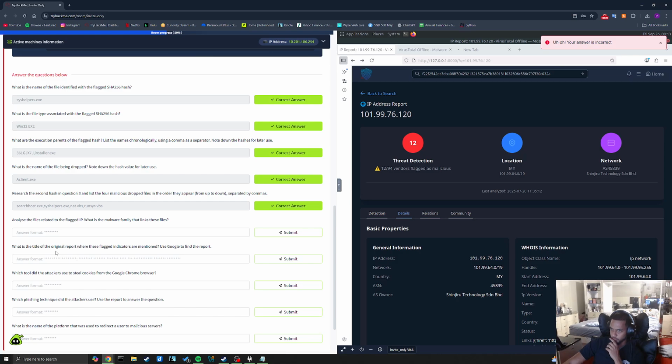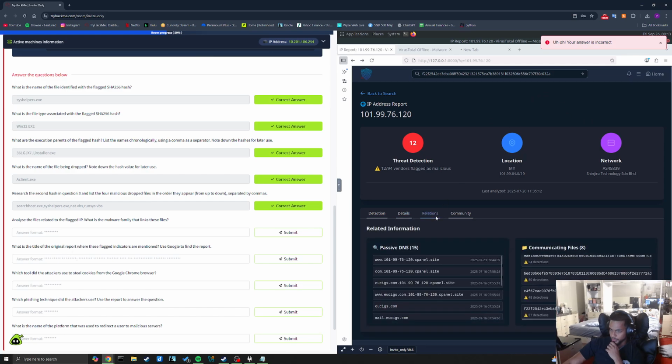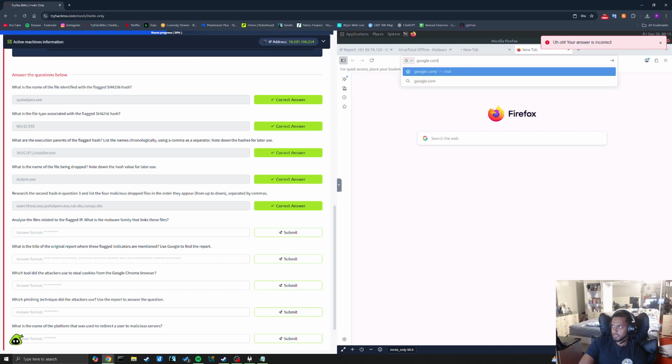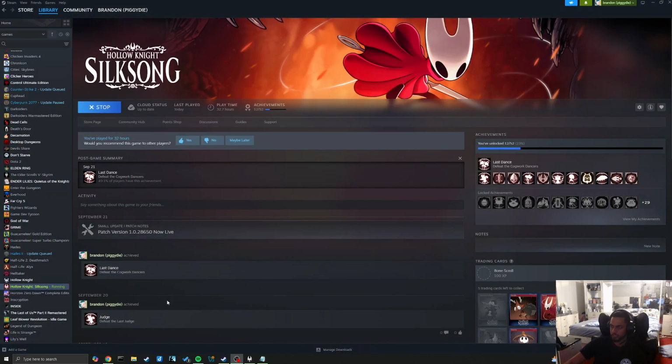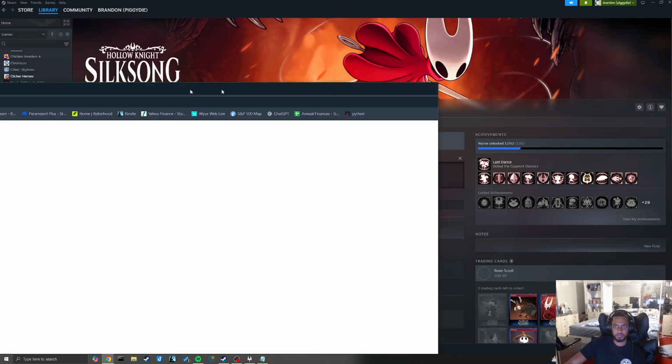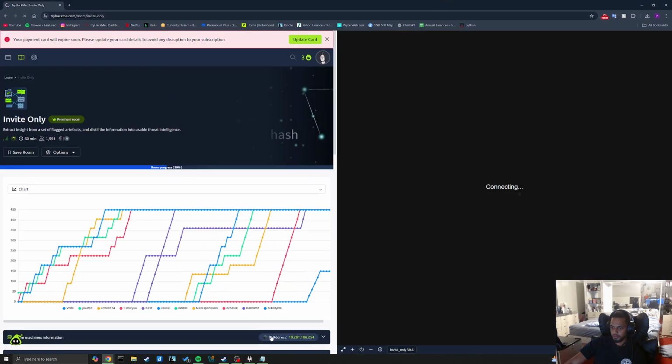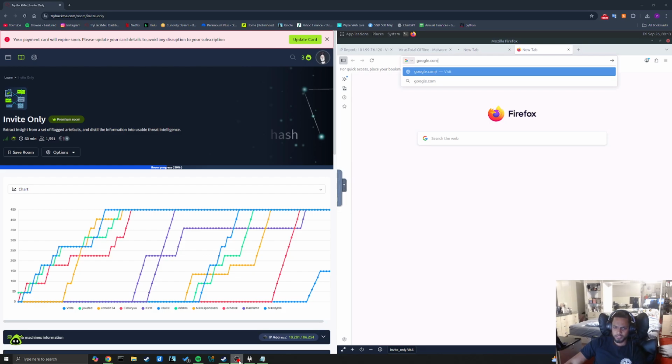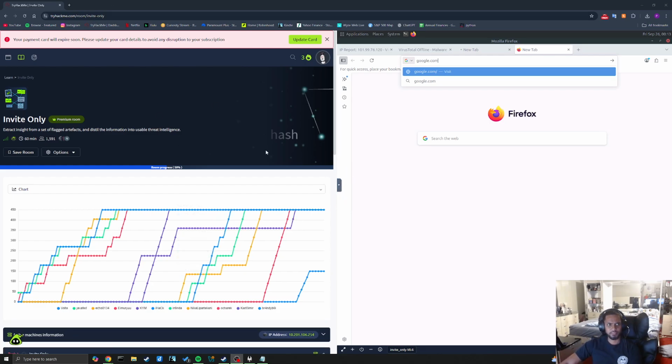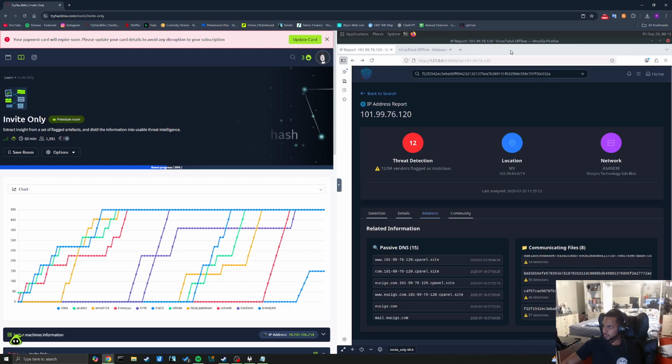What's the title of the original report where these flagged indicators are mentioned? Oh my goodness, I just closed out of it. Come on. Open back up. Jeez. Control-Shift-T, people, if you ever run into that issue. Control-Shift-T restores the previously closed tab.